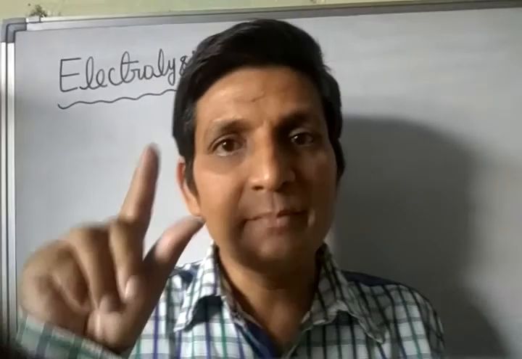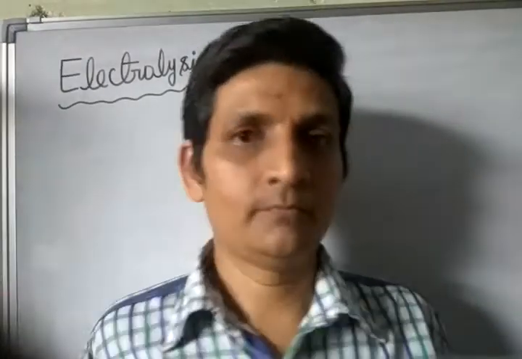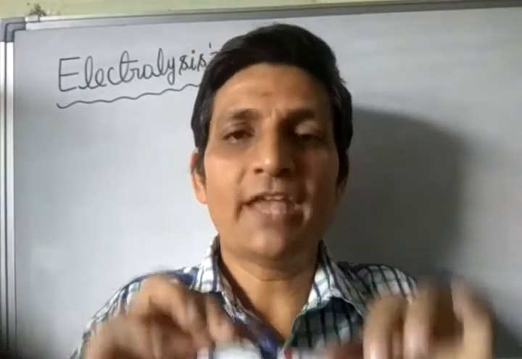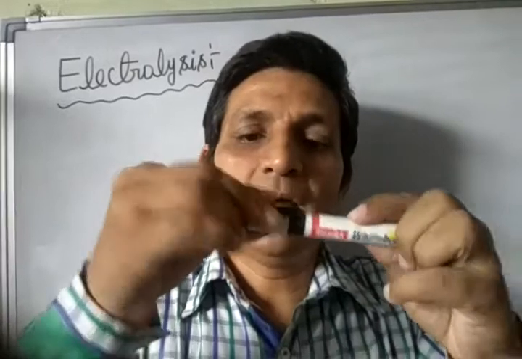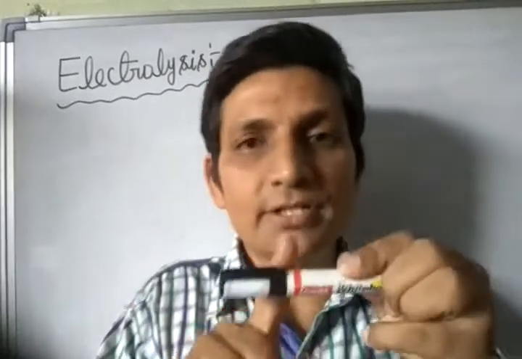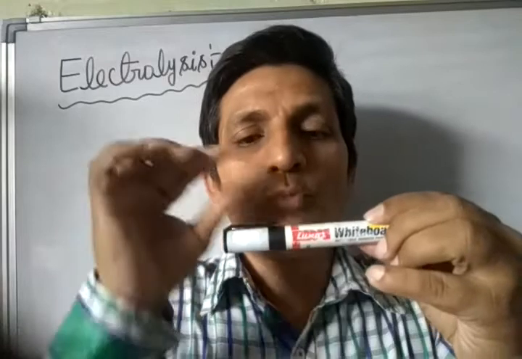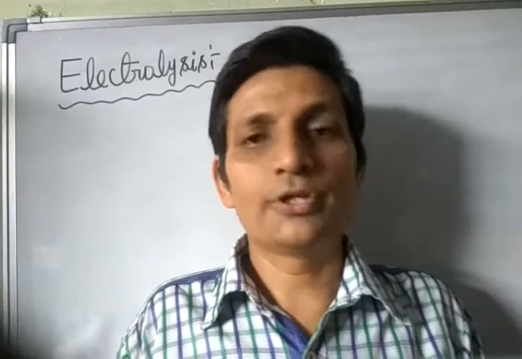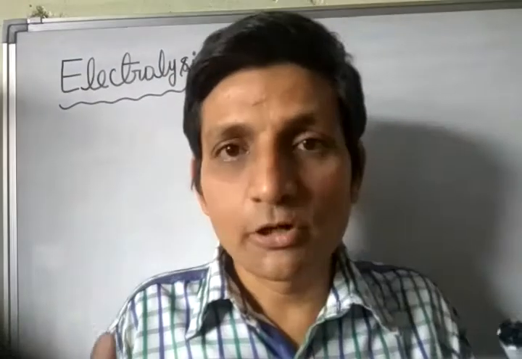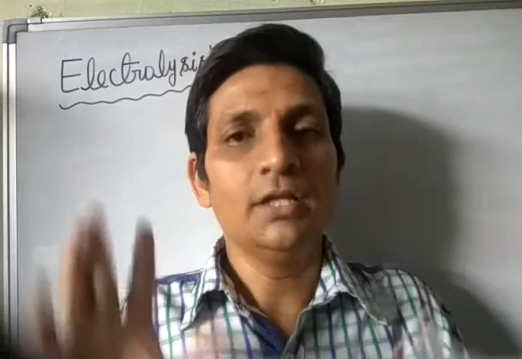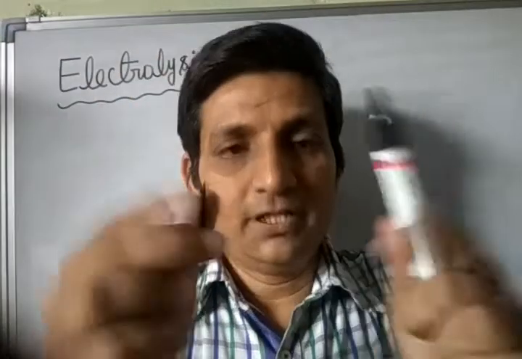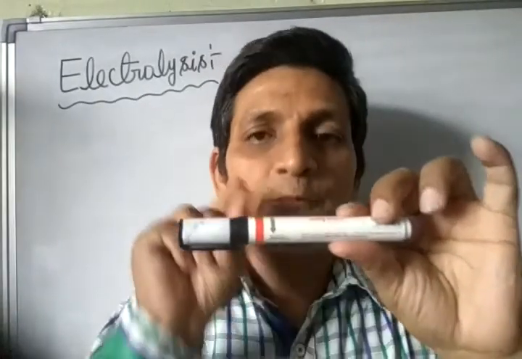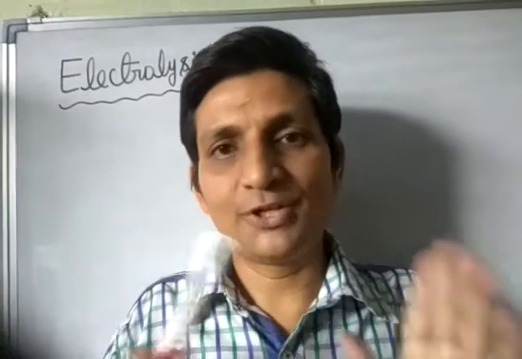The process of chemical decomposition of an electrolyte by passing direct current through its aqueous solution or molten state or fused state is called electrolysis. Okay, student, what is electrolysis? The process of chemical decomposition of an electrolyte by passing direct current through its molten state or fused state or in aqueous solution is called electrolysis.